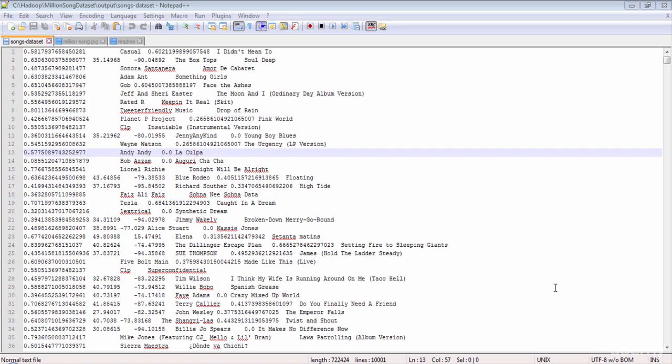In the last lesson, using the Java utility program, we already extracted just the columns we need from the dataset. Now, in our dataset, we have the artist name, artist familiarity, latitude and longitude of the artist, song hotness and song title in tab delimited format, meaning each column value is separated by a tab. Here's the dataset that you're seeing, and I have already copied it into our cluster. I think we are all set to write a Pig script to solve the problem.